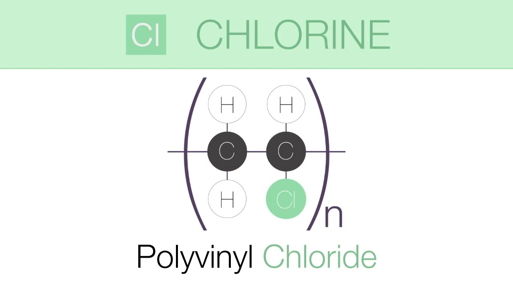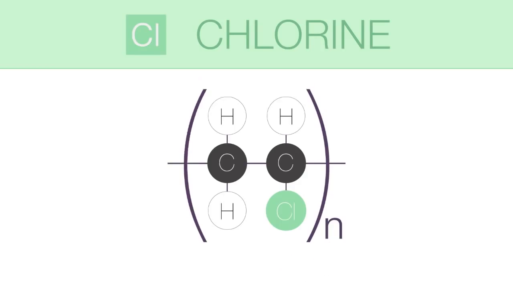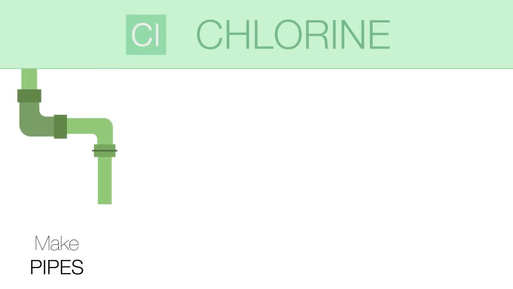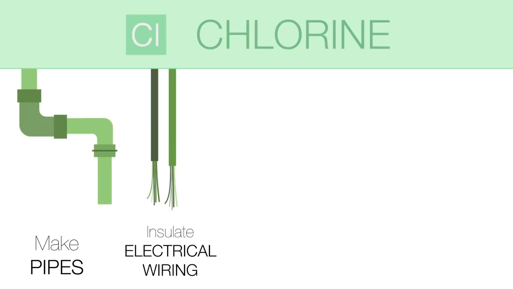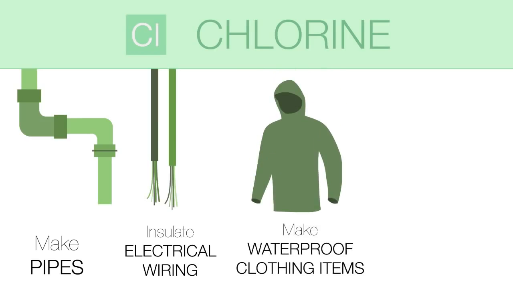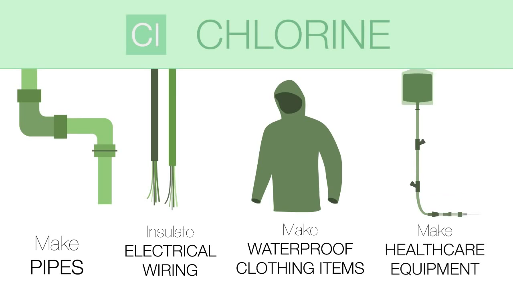PVC, or polyvinyl chloride, is a certain type of plastic. It can be used to make pipes, insulate electrical wiring, make waterproof clothing items, and to make important healthcare equipment such as IV tubing and bags.